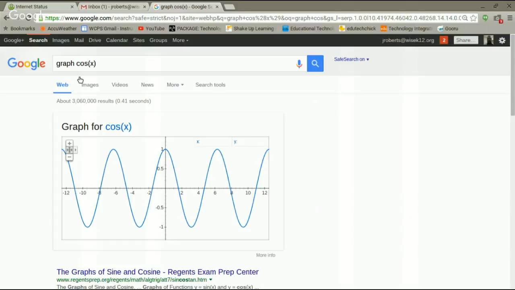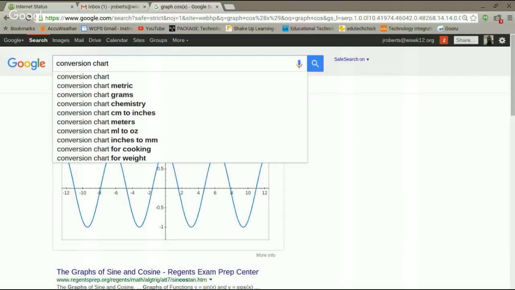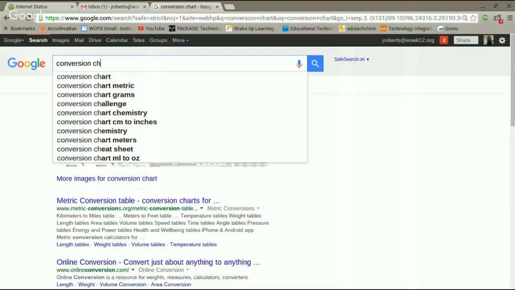All right. Speaking of math, conversions. I like to cook, but sometimes what if I have to convert something from tablespoons into teaspoons? I'm not very good at that. So let's just type in conversion chart. Oh, sorry, conversion calculator. Excuse me, calculator.